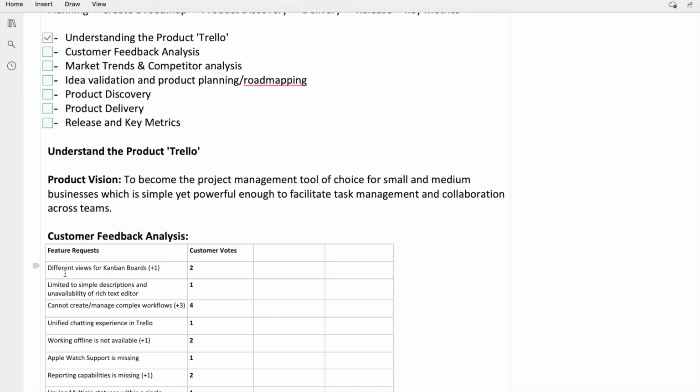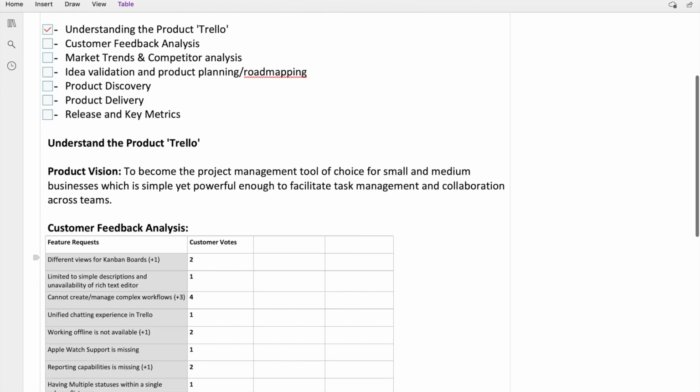So the ideas that we had collected from customer feedback analysis, I have put it over here under section feature requests, and under the customer votes section, I have mentioned how many references we got for each of these ideas. For example, let's say working offline is not available. We got this idea mentioned in two customer feedbacks. So there were two references. So I have mentioned it as two customer votes.